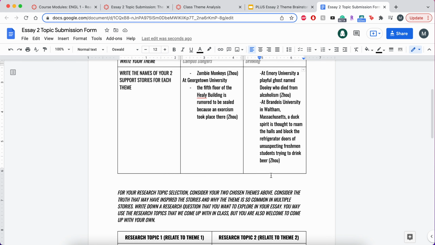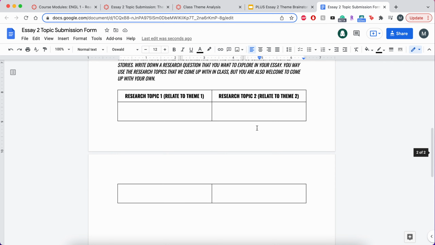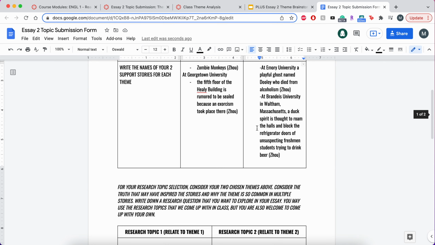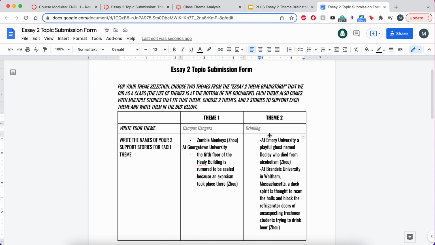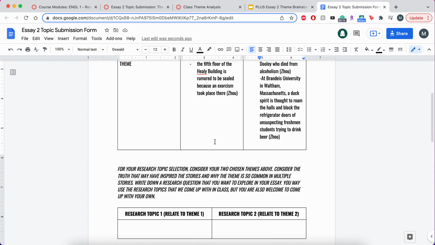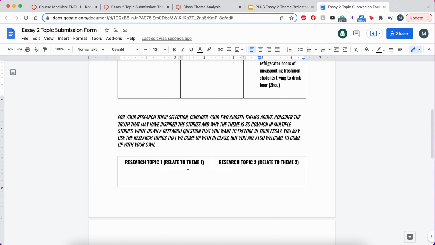The next thing I'm going to do is choose two research topics to go along with my themes. So the research topics do not have to match the stories. The stories are only there to support your themes. So it's a way of proving that these themes exist by providing stories that match them. So this is our support for our themes. For the research topics, they don't need to match the stories, they just need to match the theme.